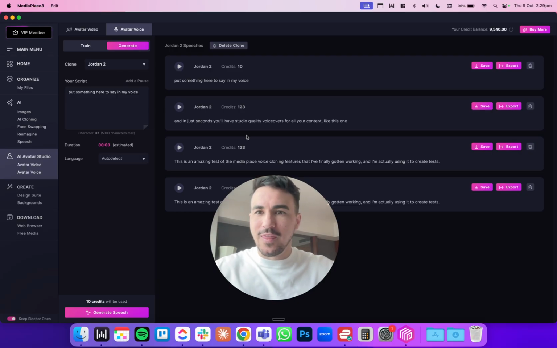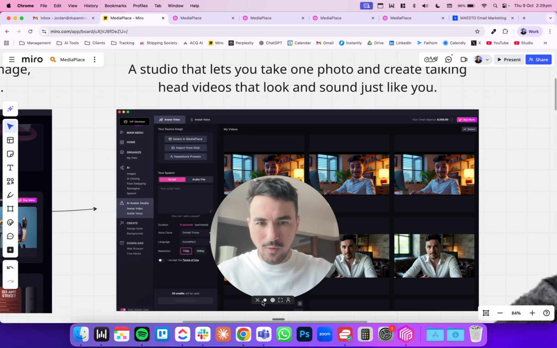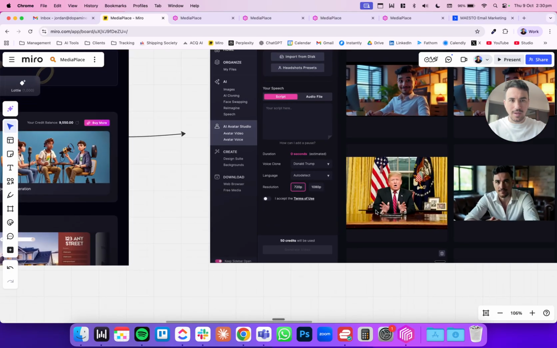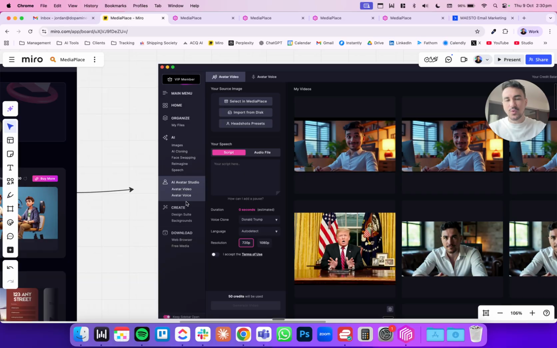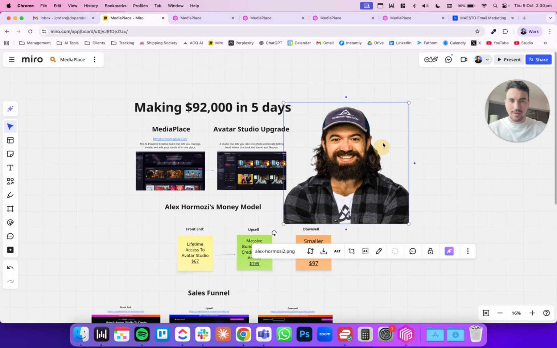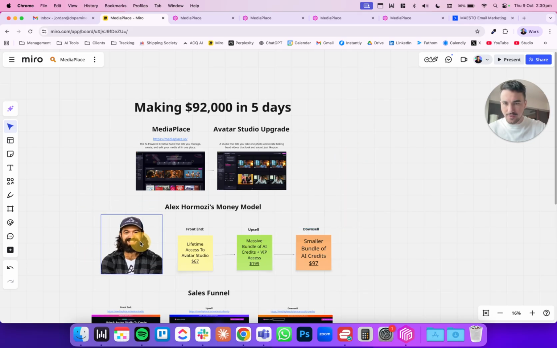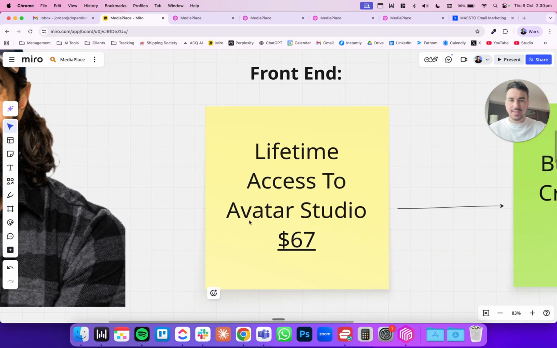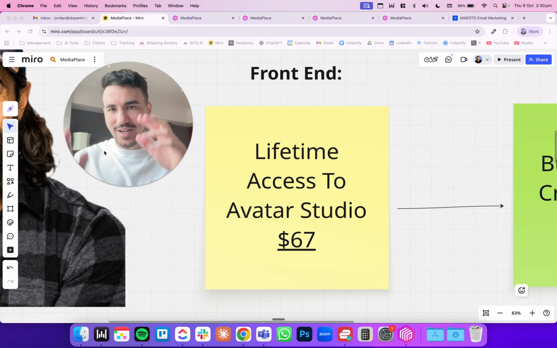And so the deal that we wanted to roll out to our existing audience was just give them the ability to upgrade to this, and that was it. However, because I had read Money Models, I came to the founder and I said, let's split it up like this. First of all, let's give them lifetime access to the Avatar Studio on the front end. And that would be our attraction offer on the front end, and we would make that so irresistible that they wouldn't be able to resist.